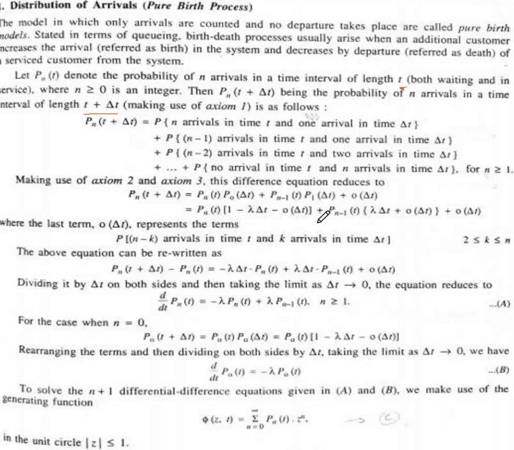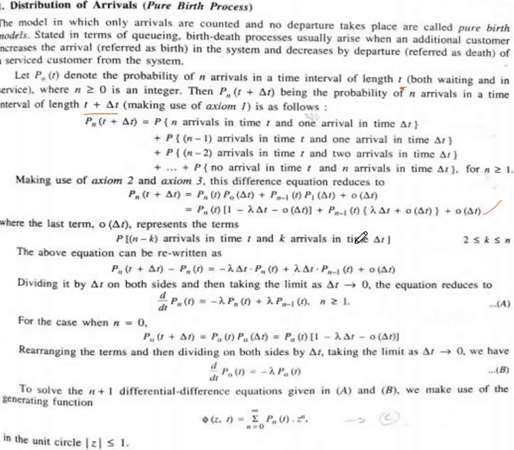This is written as P_n(t + Δt) equals, with P_0(Δt) being 1 minus λΔt minus order of Δt, plus P_{n-1}(t) as it is, and P_1(Δt), which is λΔt plus order of Δt, and this order of Δt term is as it is.